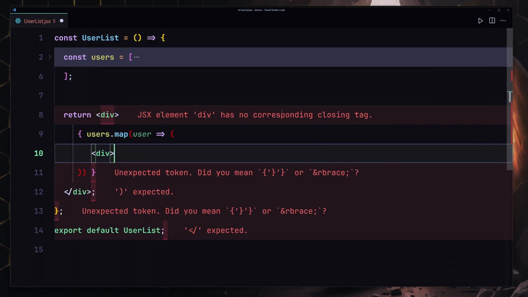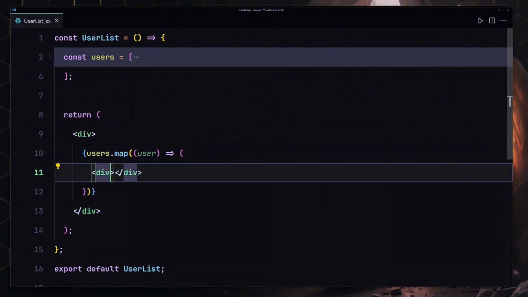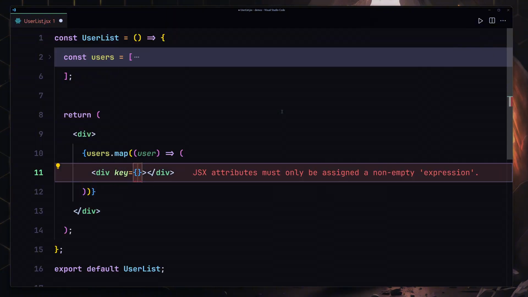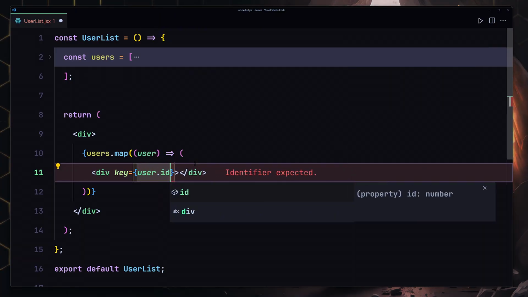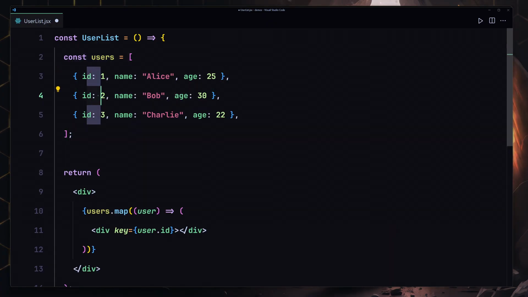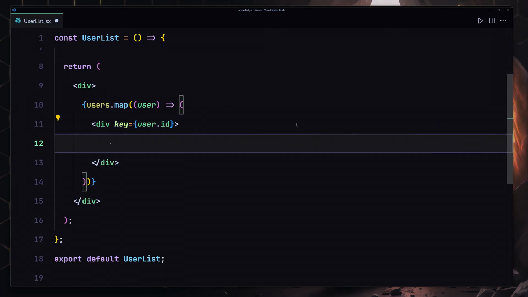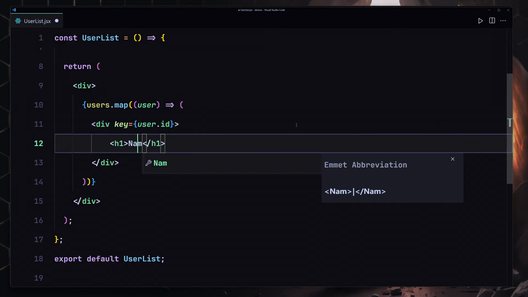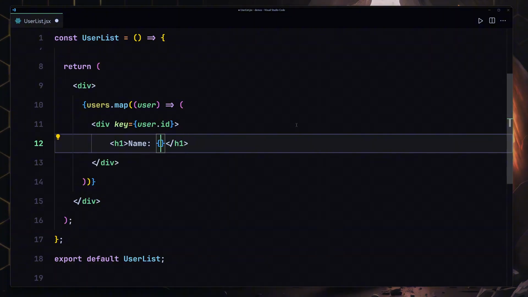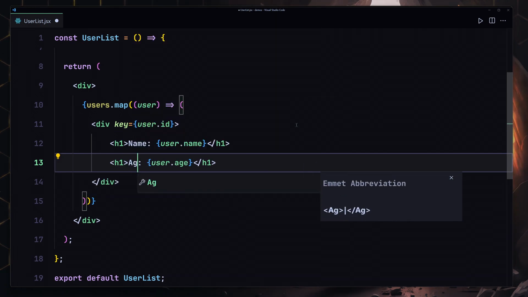First of all, let's just write a div, and I'm going to also close this div right here, and save my file. For this div we are also going to be providing the key, and the key we are going to be setting will be user.id, and this ID is coming from each of the users right here. So we have an ID 1, 2 and also 3. So that's done. Now inside this div we are going to be also creating our h1, which will say name. For the name we are going to be using user.name. I'm going to also duplicate that and change that to age, and also change this label to age as well.